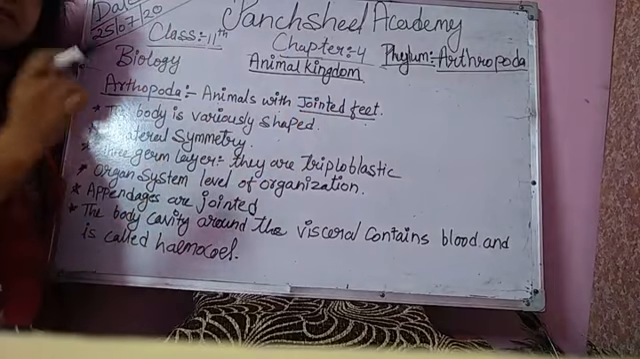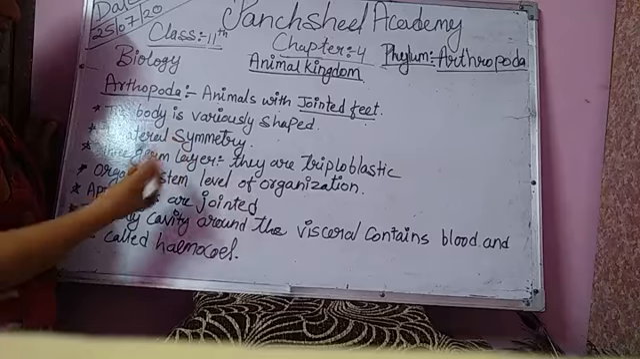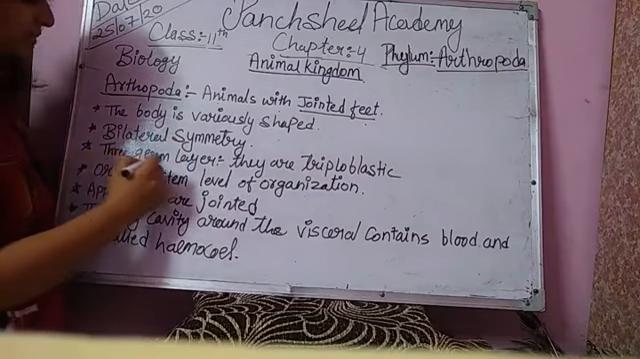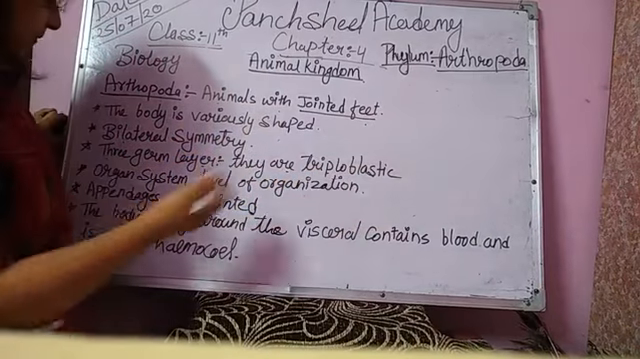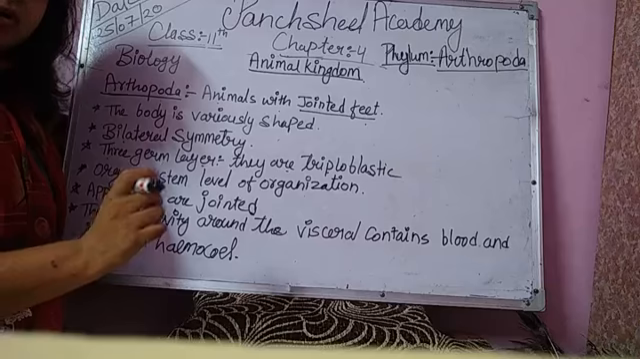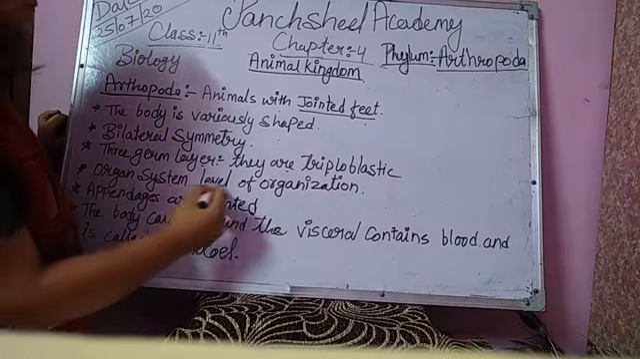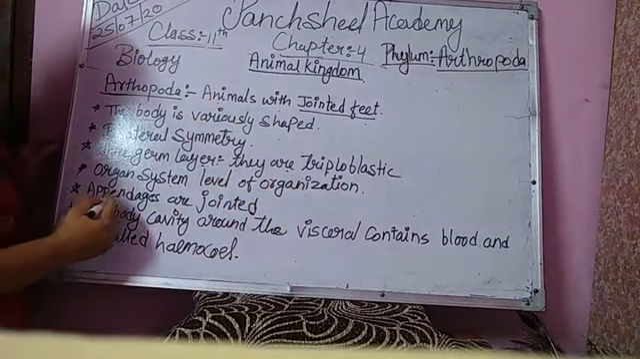Generally, which type of symmetry do they show? They show bilateral symmetry. If we talk about germinative layers, three germinative layers are seen, so they are triploblastic. If we talk about the level of organization, the organ system level of organization is seen in Arthropoda.